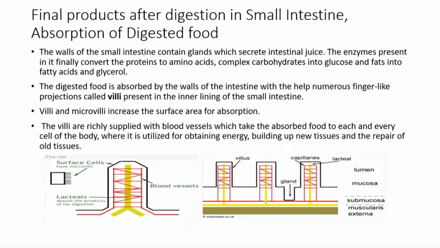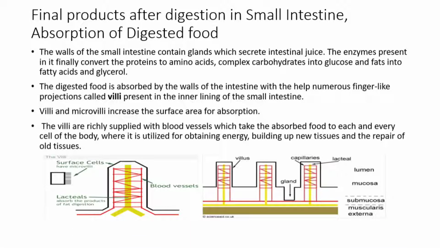Now let's move on to our next slide. What are the final products which are formed after digestion in the small intestine? Carbohydrates simply digest and give rise to glucose. So glucose will be the simple digested form of carbohydrate. Fats get digested by the action of lipase enzyme and they will give rise to fatty acid and glycerol. Proteins will be digested into amino acids.